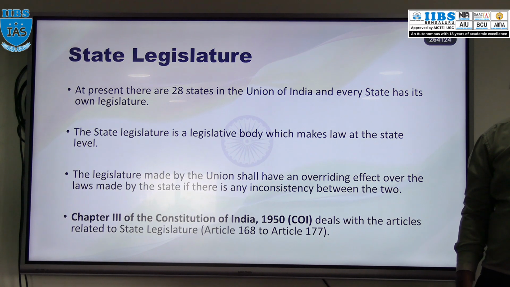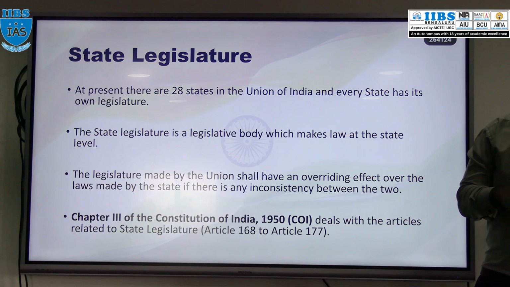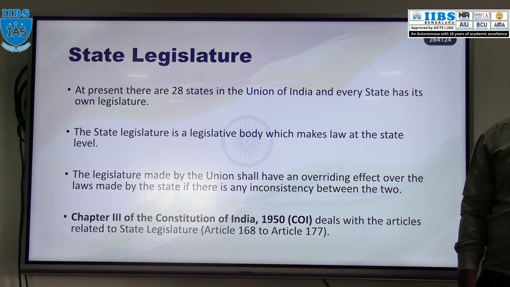Okay, so in the previous class we discussed the state council of ministers. With this topic we have ended the state executives, right? We discussed the governor, the state council of ministers, and the chief minister. Now we will start the state legislature.